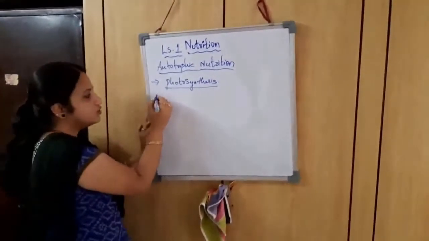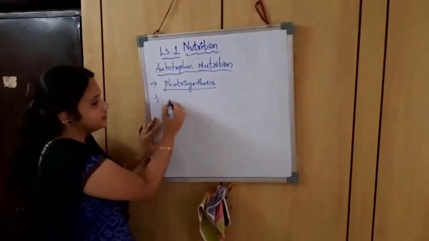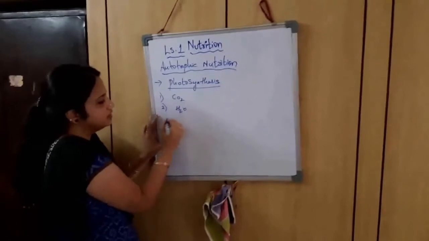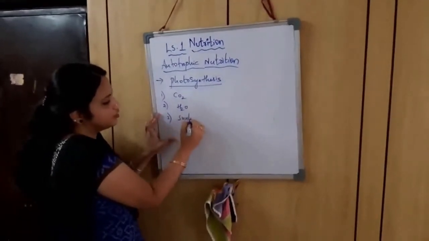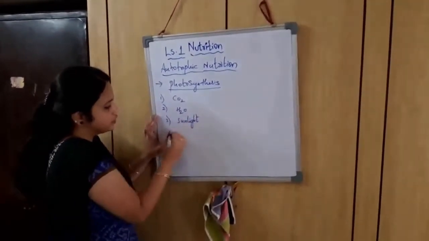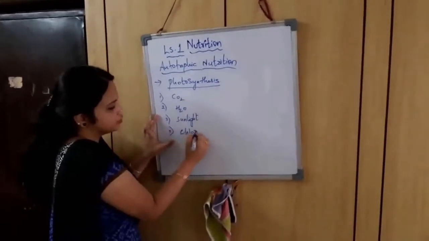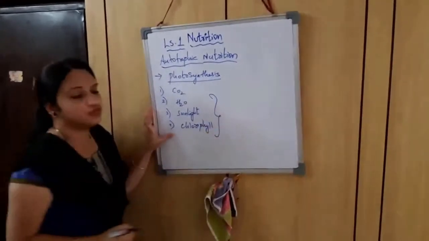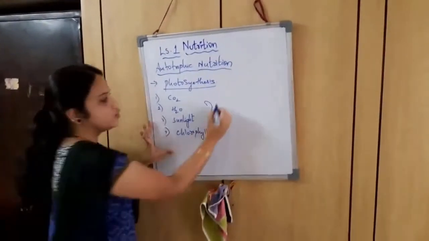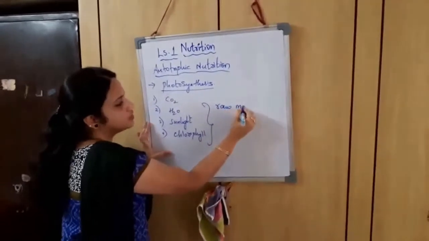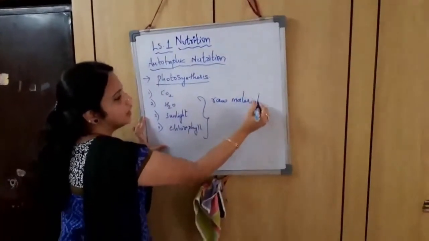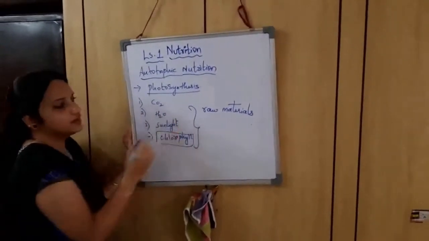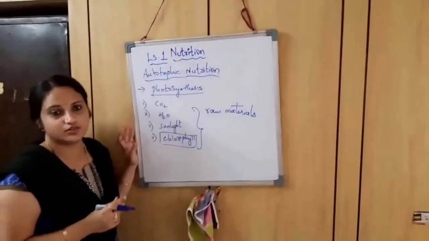What are the substances used by the plants? The first one is carbon dioxide, the second one is water, the third one is sunlight, and the fourth one is chlorophyll. Plants use all these four things. Except chlorophyll, the remaining three are called the raw materials used in photosynthesis, because they are obtained from outside.